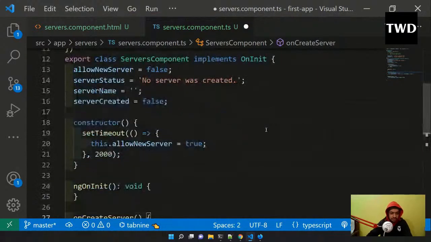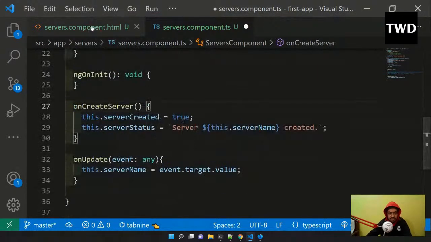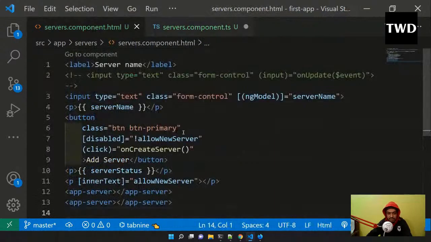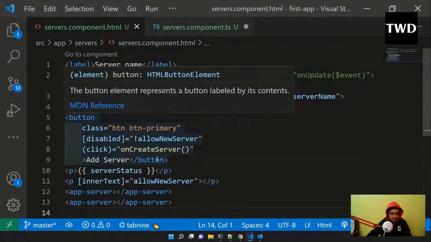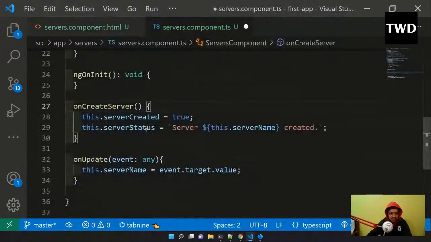Okay, so serverCreated is false, and when onCreateServer is called from here on click, it is set to true. Okay, so that is done.